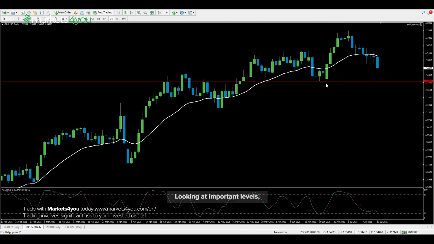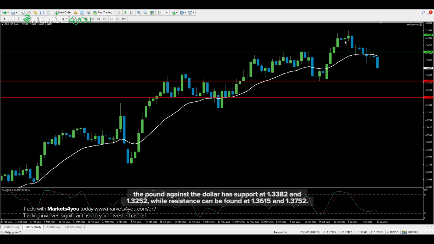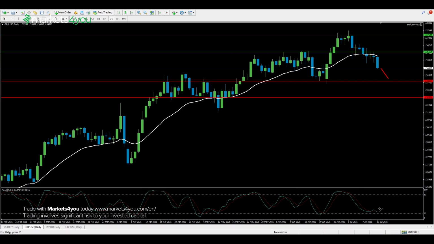Looking at important levels, the pound against the dollar has support at 1.3382 and 1.3252, while resistance can be found at 1.3615 and 1.3752. The price is currently testing the area near the first support level, with the stochastic oscillator suggesting potential for further movement.